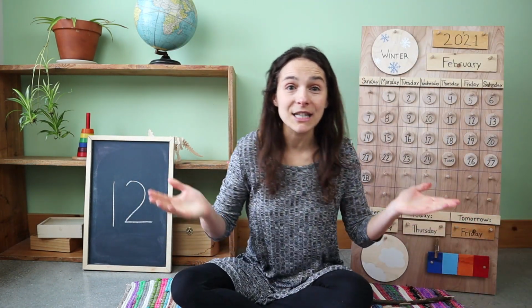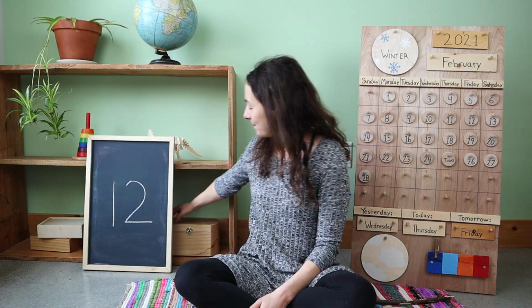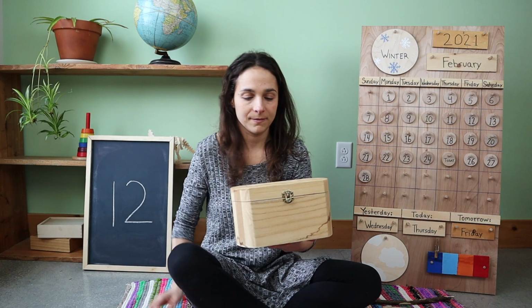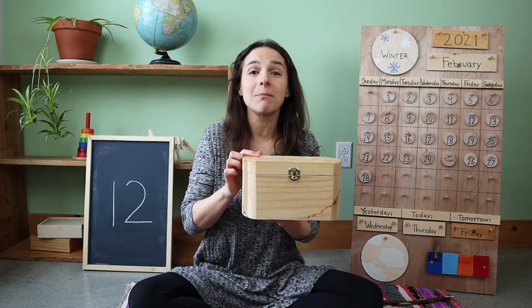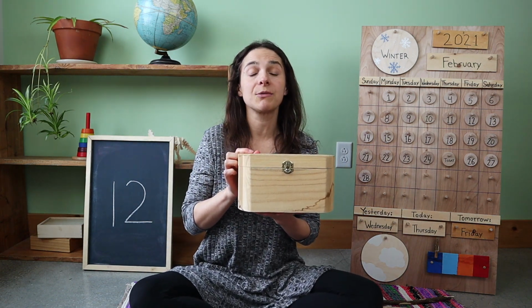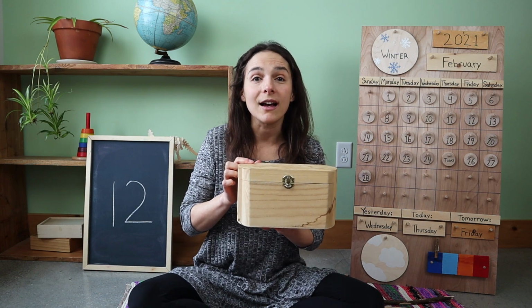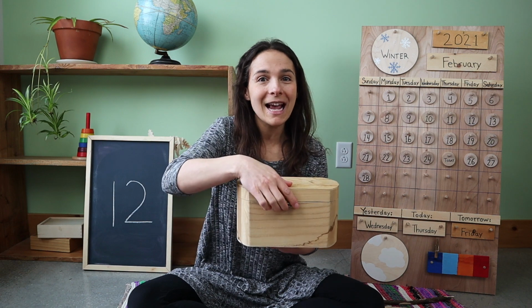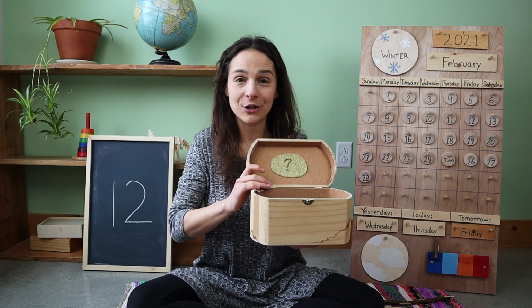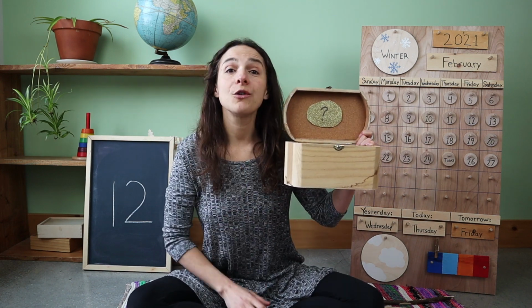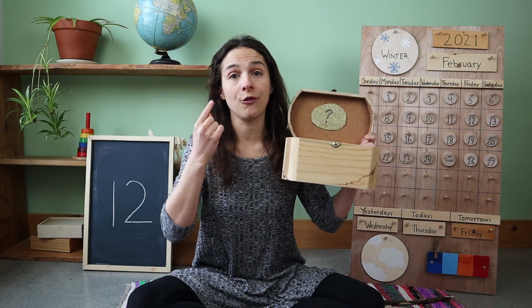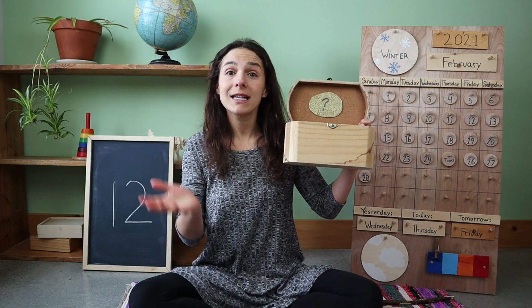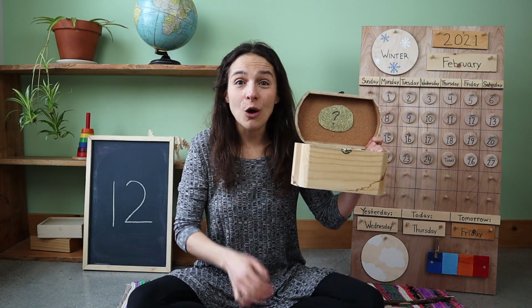Are you ready to guess what's inside of the letter box today? Let's see. So inside of this box, I have something that starts with the letter G, G, G. And if you think you know what it is, you can take a guess. Are you ready for your first clue, friends? So this is something that you wear on your face, specifically your eyes, to help you see better. Do you know what it is?